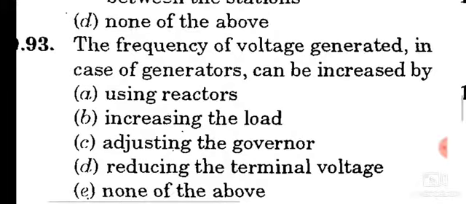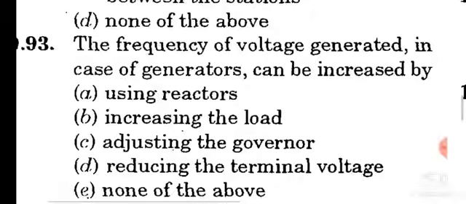Question number 93. The frequency of voltage generated in case of generators can be increased by adjusting the governor. Option C is the correct answer.